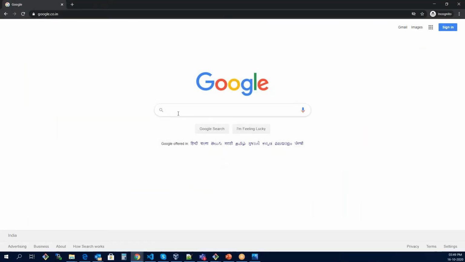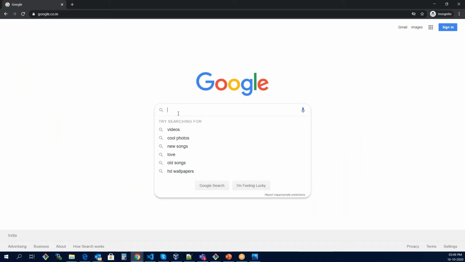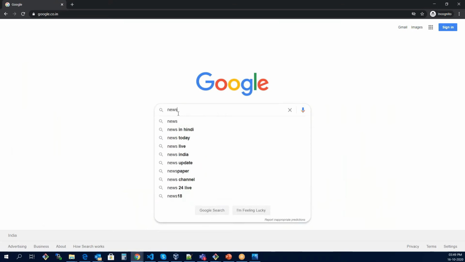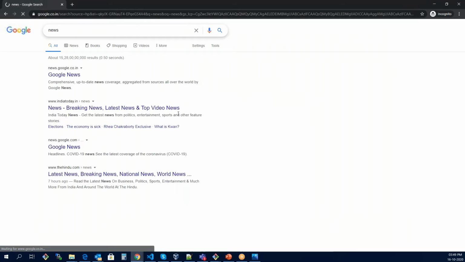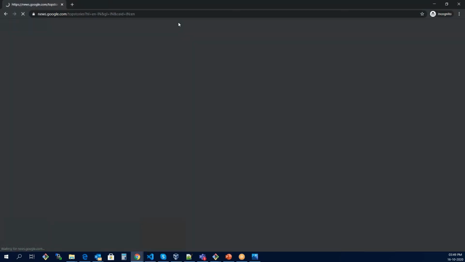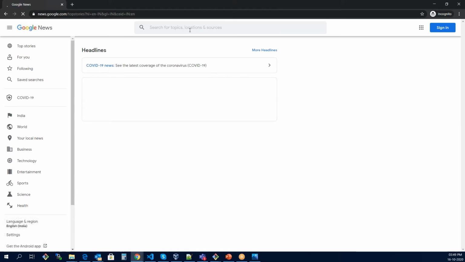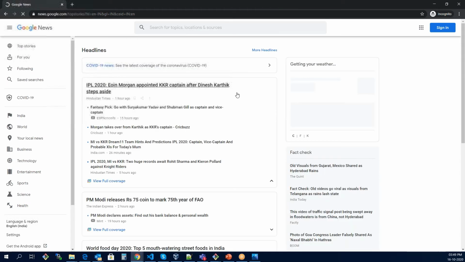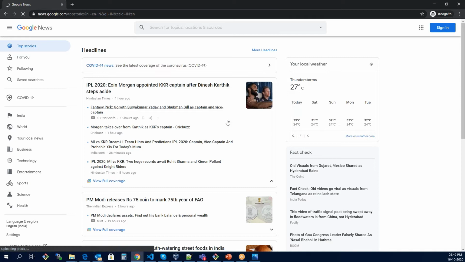If I just go to Google News, I will tell you what the benefit of using NGRX will be. I have already told you that there's a store, and this store is made on the front end, on the client side, correct? Do you agree with me?